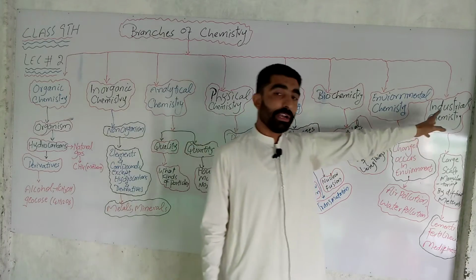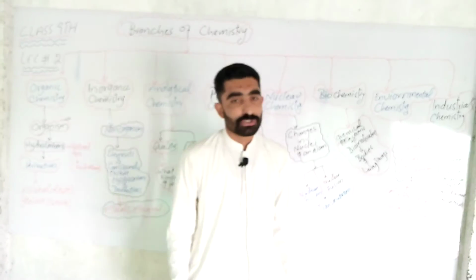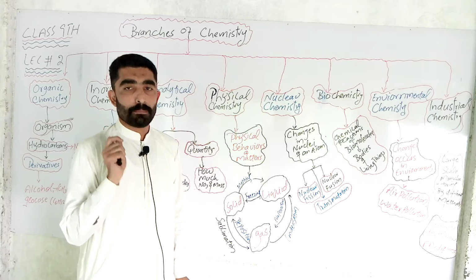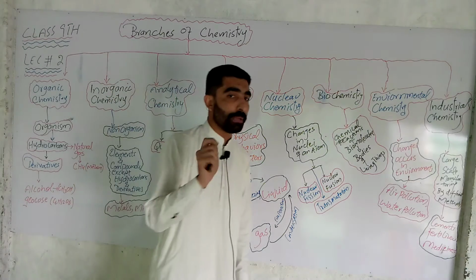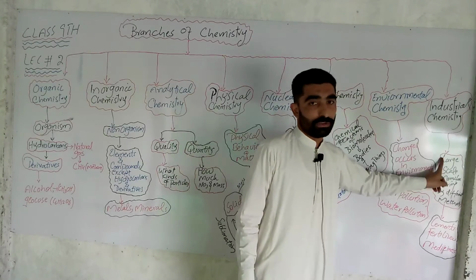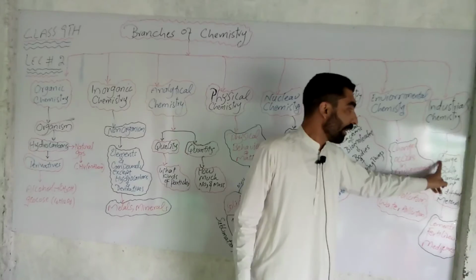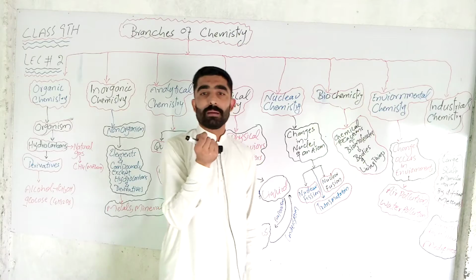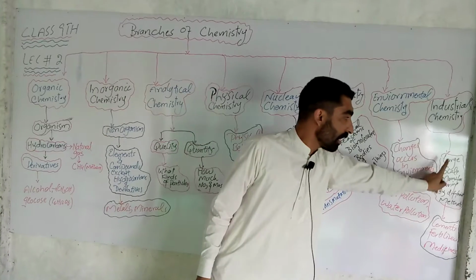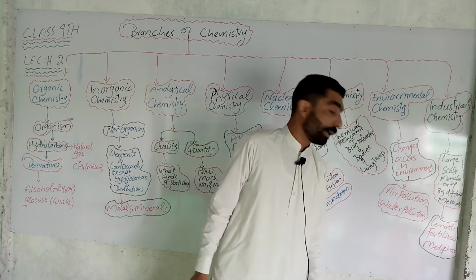And the last one, industrial chemistry, the branch of chemistry in which we study different chemical processes and methods for the manufacturing of different substances on a large scale. Large scale is a must, because large scale and small scale distinguish factories from industry. Therefore they are defined on the basis of large scale, for example cement, fertilizer and medicine.